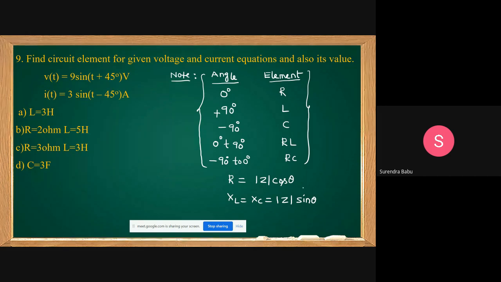Then how to write XL? XL is nothing but omega L. XC is nothing but 1 by omega C.